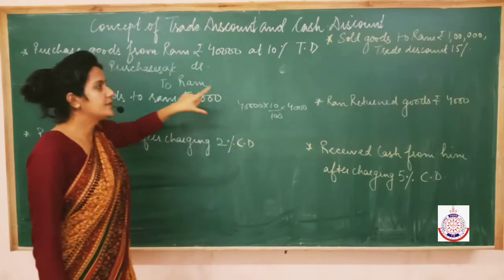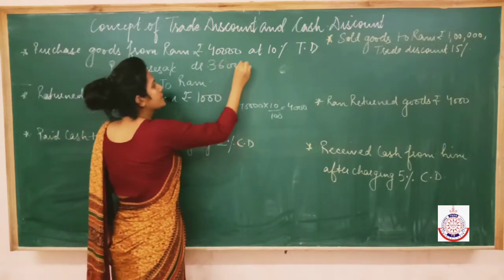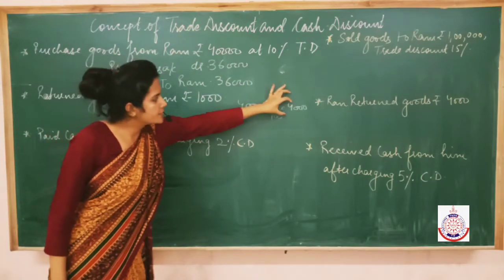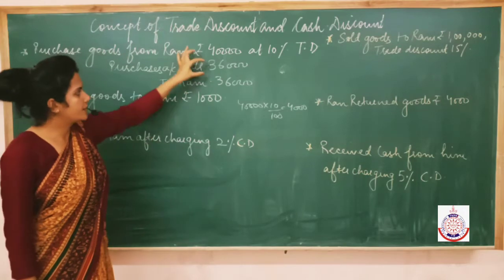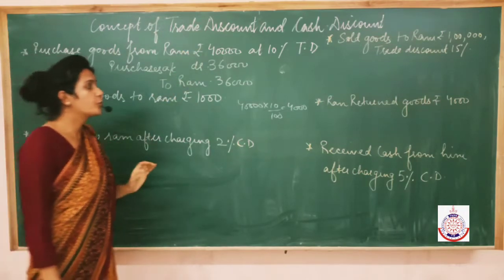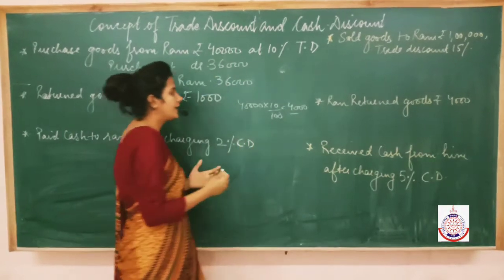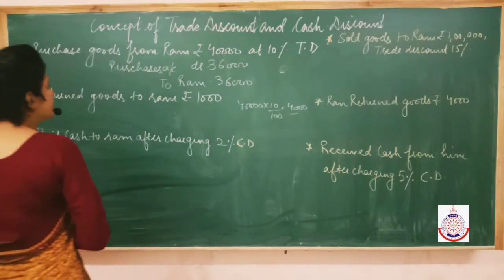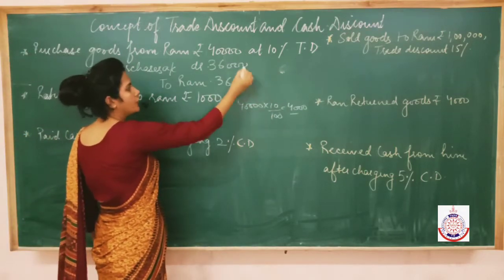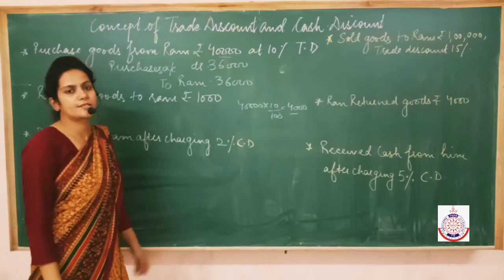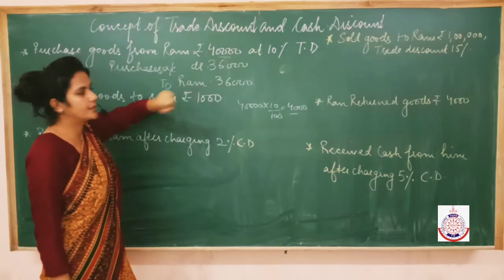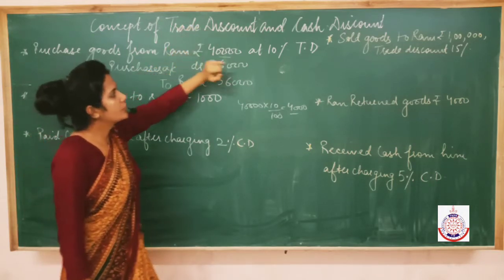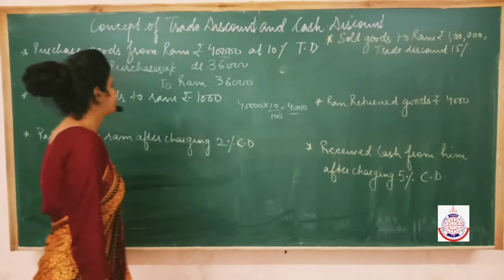So we are going to pass the entry with just rupees 36,000. 40,000 minus the discount of 4,000 which we have got. So that is 36,000. We are not going to record this 4,000 anywhere. Why? Because it is a trade discount. Directly we have to pass the entry after subtracting the amount of trade discount from the amount of goods purchased. So purchases to Ram 36,000, 36,000. We will not pass the entry with this rupees 40,000 because we have got a discount of 10%.